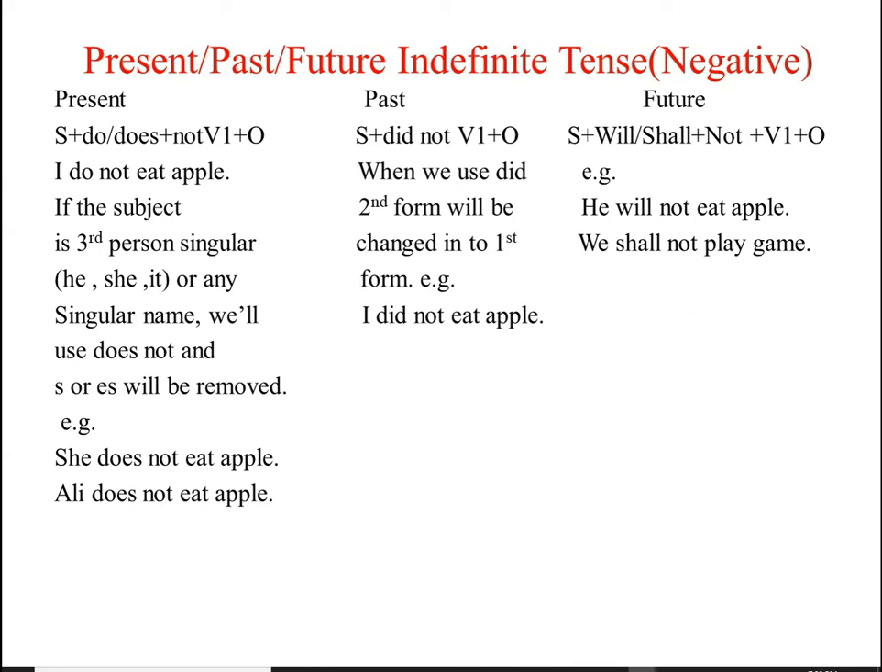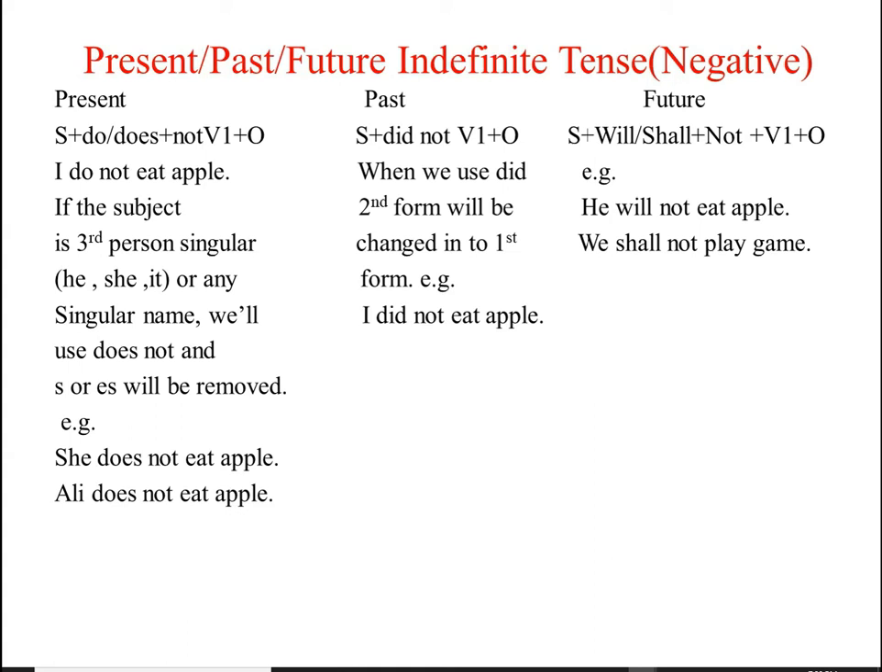Okay, students? Do remember that after using does in a sentence, we will remove s or es from the first form of verb. Okay? And the structure for negative sentence of present indefinite tense is subject plus do or does plus not plus first form of verb and then object. For example, I do not play game. She does not take lunch. Okay, we write take here. We do not write takes because there is does in the sentence.